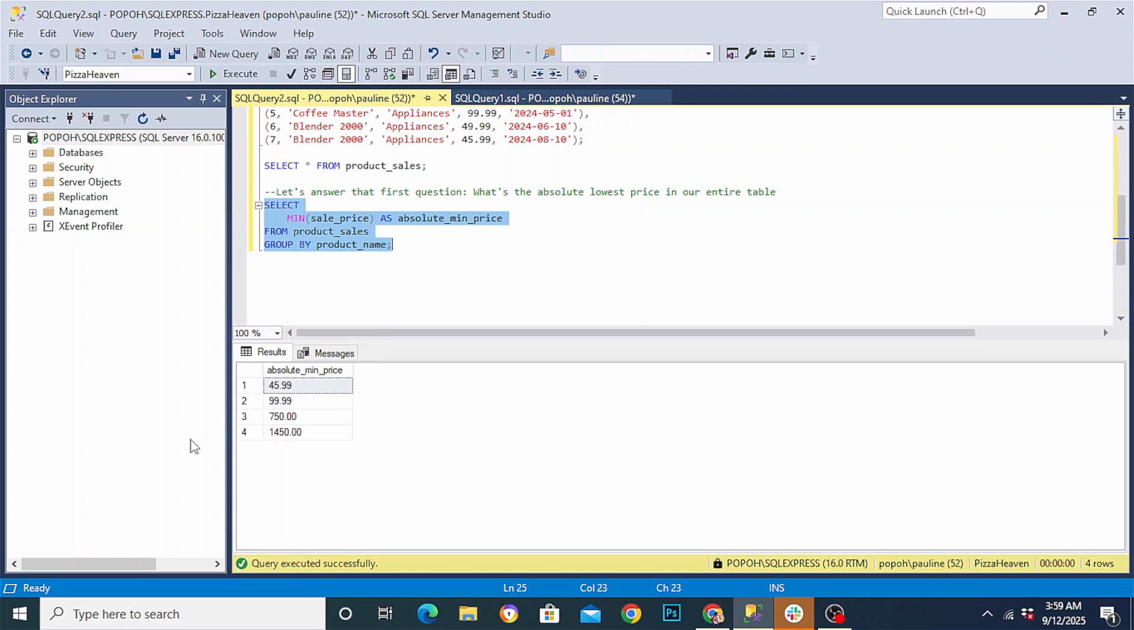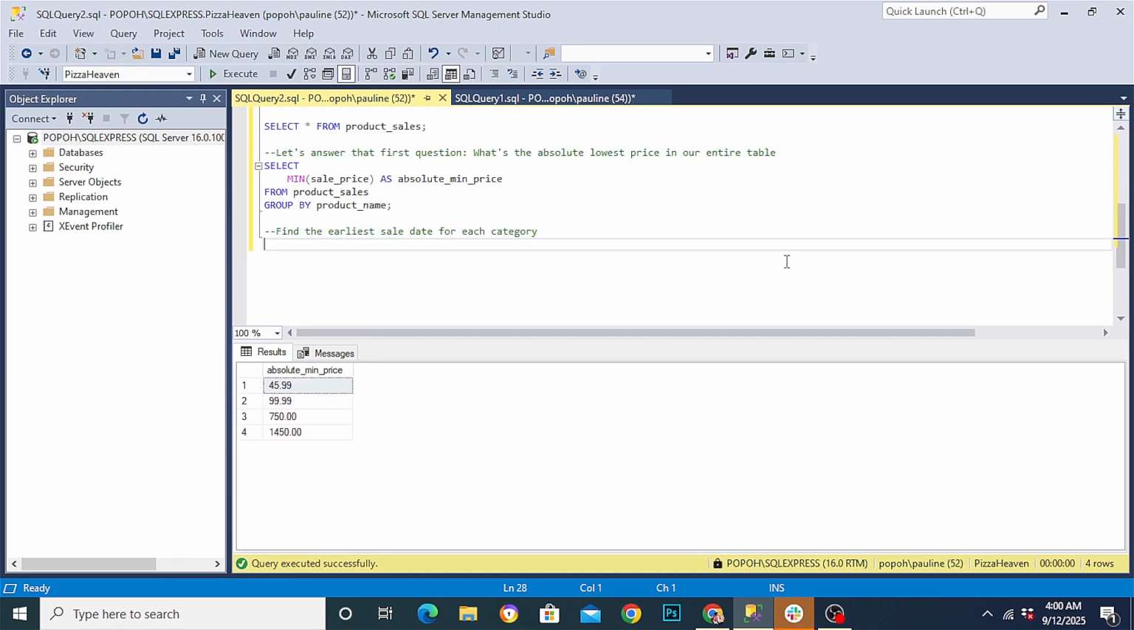So let's find the earliest sale date for each category. So that will be SELECT. And since we're looking at the categories, we'll use the column category. And we're finding the earliest sale date. That means we're looking for the minimum sale date, MIN of the sale date column. And its alias will be the first sale date. All this is from the product sales table. And we want to group by the category.